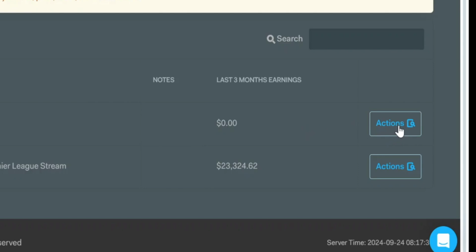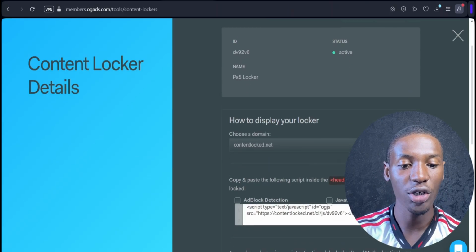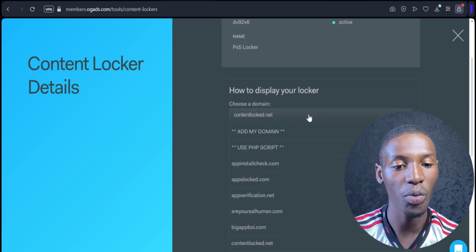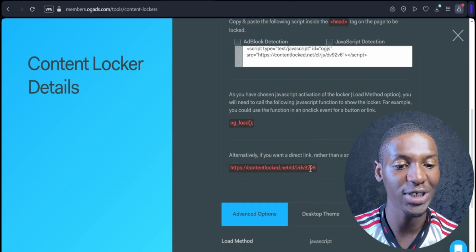So we're going to come over here where it says actions. We're going to click on that. Come over here where it says view details. We're going to click on that. And it's going to bring up the details of your content locker. So first thing over here, we have domain. You can go ahead and change this domain if you want. But what we want to do is scroll down here and you're going to see a link. So they're going to give you a link. This is the link right here.